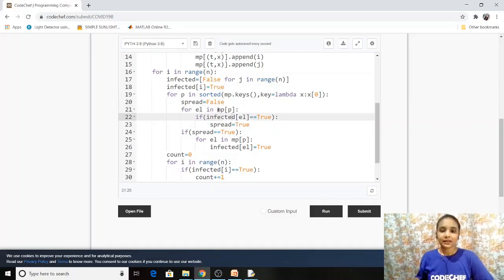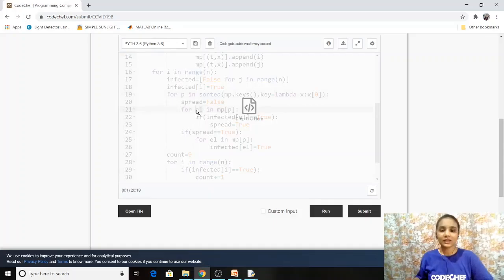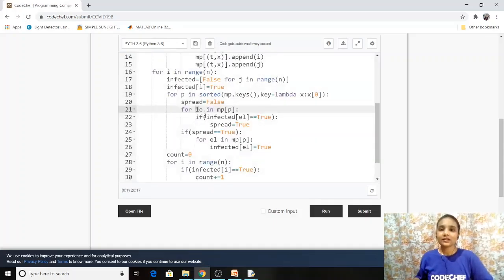That at map, at key P. Here we have taken for P in sorted keys. So P is denoting each key that is present in the map, and MP of P will give us the values that are stored in the map. So this variable EL will contain the athletes that are intersecting at t comma x.